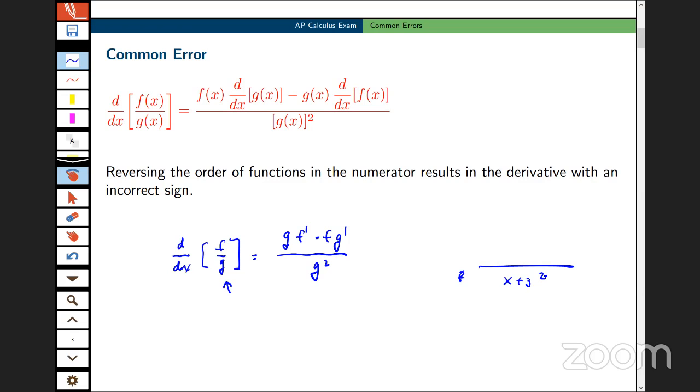Now, it's possible that that notational error could be corrected later on if we were doing something else with this derivative. But if we were just finding this symbolically, that's wrong. And so what often happens is that the parentheses are missing. It's not just in the quotient rule; that applies to a lot of other places, but this is a very common error.